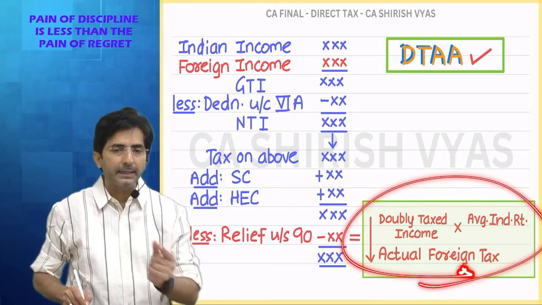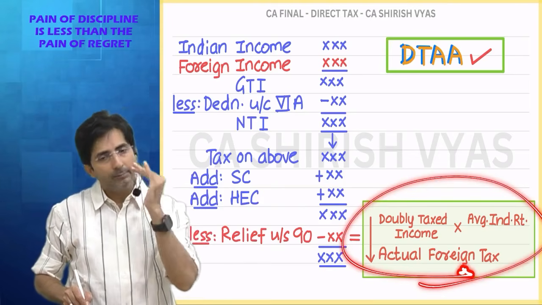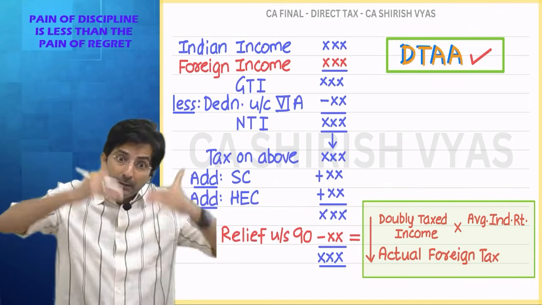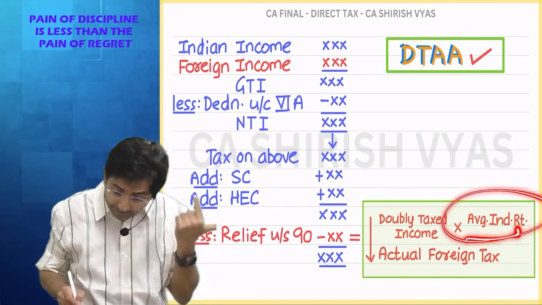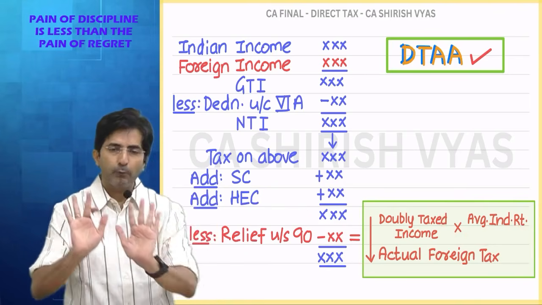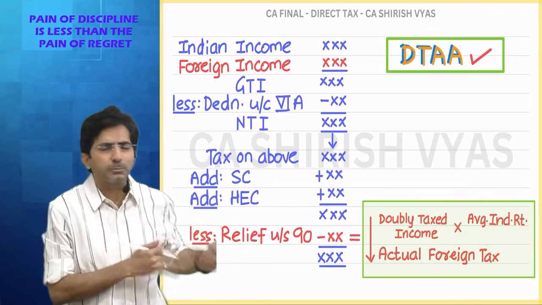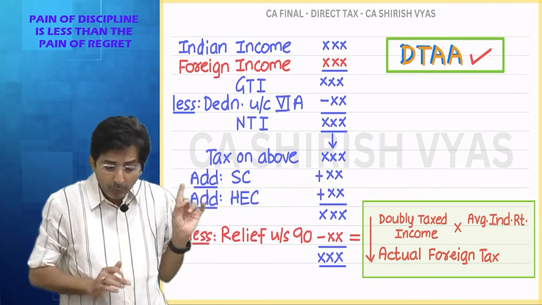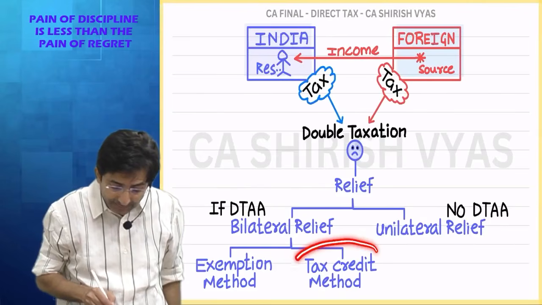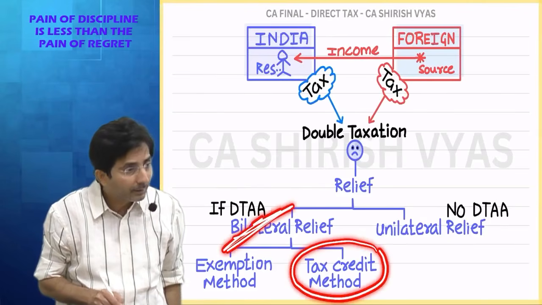Trust me, once I take question number 1, I will explain the concept behind this formula and why whichever is less. Why average Indian rate, everything I will explain with logic. But wait for the sum. Up till then, just learn this formula by heart. But this is when there is a DTAA, and that too the tax credit method.